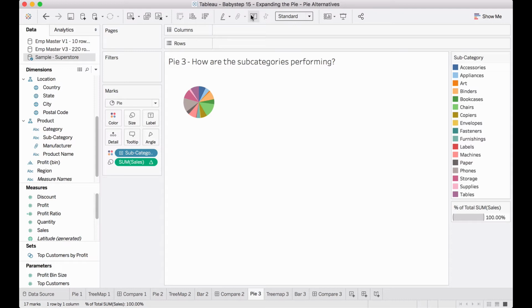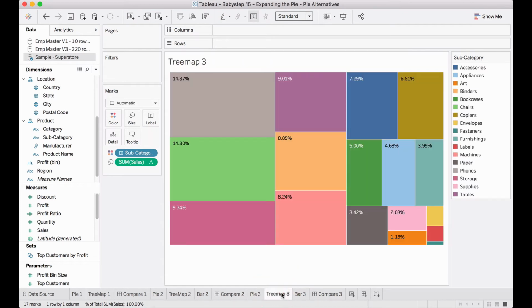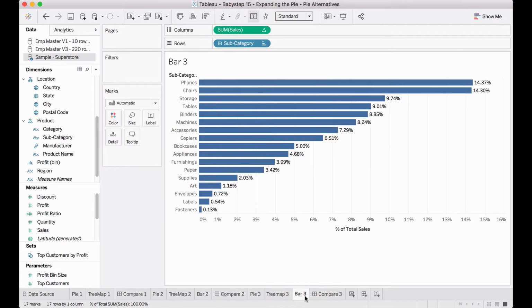So in this case, let me turn on the label to increase the heat and the confusion. And now let's go to Treemap. This looks a lot more palatable, right? So each box has its own color. If I turn off the labels, we could still figure out which are the biggest ones. There is some sense of what's going on. Labels make the job easier. And then here is the same one in bar. Again, if it is the ranking question, which is the best performer, then bar is clearly the winner. But from a percentage of total, parts of a whole relationship, bar is probably not the winner.